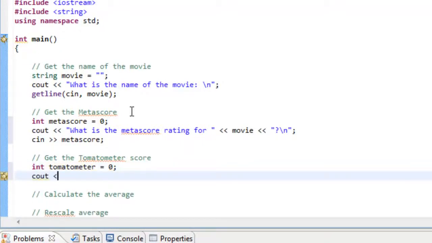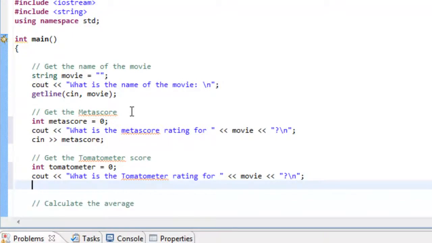And then we'll do cout, use the insertion operator, and we'll say what is the Tomato, let's capitalize that, Tomato meter rating for, and then we'll use movie, and then we'll put in a question mark \n for the new line character and a semicolon. And then we'll actually read in a value from the keyboard, so cin, extraction operator, and then we'll use our variable tomato meter.